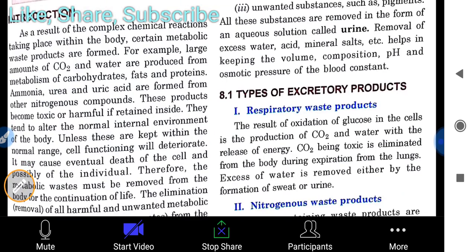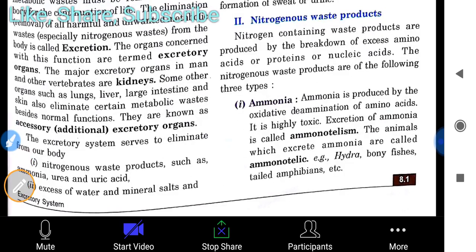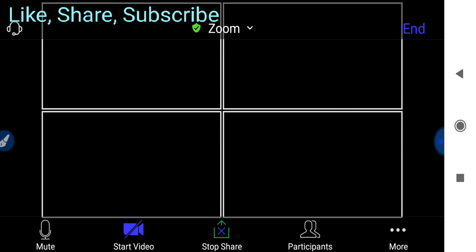Types of excretory products, we already discussed. Respiratory waste products, nitrogenous waste products, which include ammonia and other things. Then we talk about urea, which is the common excretory product of vertebrates and some invertebrates also. Vertebrates means human beings are also included in that. If we remove the nitrogenous waste in the form of urea, it is known as ureotelic. The animals which excrete urea are termed ureotelic.